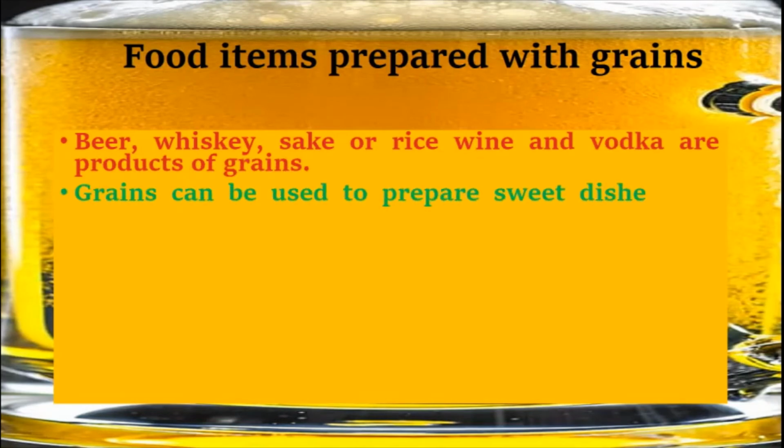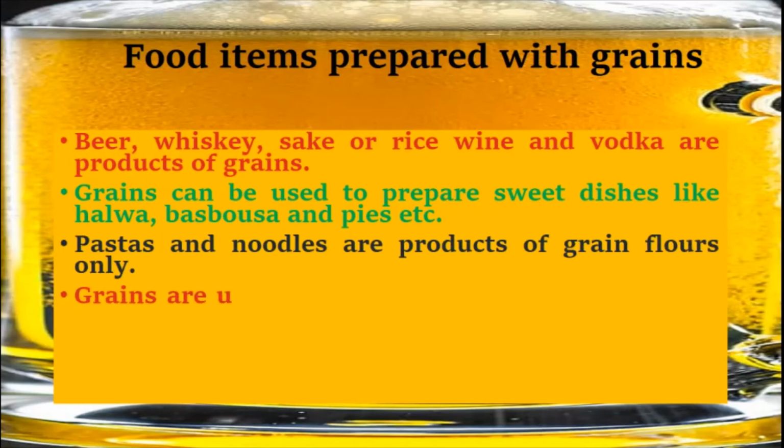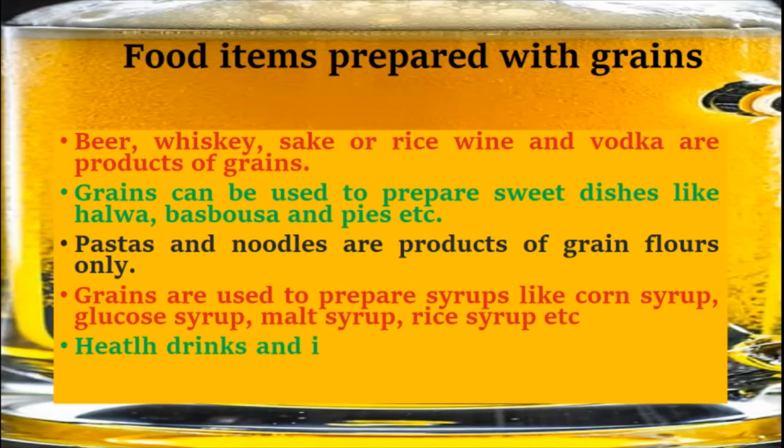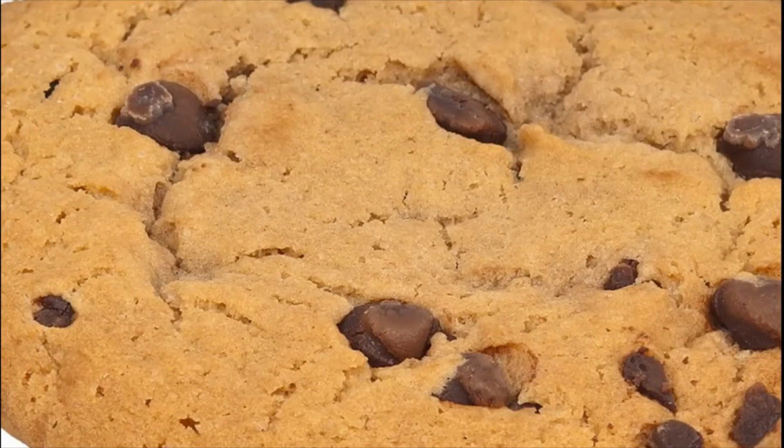Grains can be used to prepare sweet dishes like halwa, basbousa, and pies, etc. Pastas and noodles are products of grain flours only. Grains are used to prepare syrups like corn syrup, glucose syrup, malt syrup, rice syrup, etc. Health drinks and infant food are also prepared from grains.